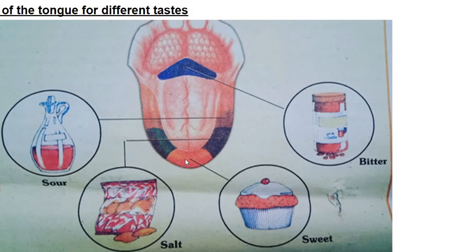This part of the tongue can identify sweet taste. This part identifies bitter taste. Here on the sides you can taste salt. Here you can identify sour taste. Here with the color difference, different areas are given in different colors. You can identify. Here is sweet. These two parts, that means on the front part, both sides detect salt taste, and the back side of it identifies sour taste, and behind it detects bitter taste.